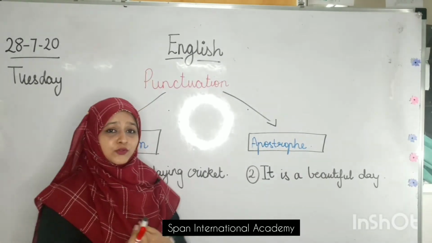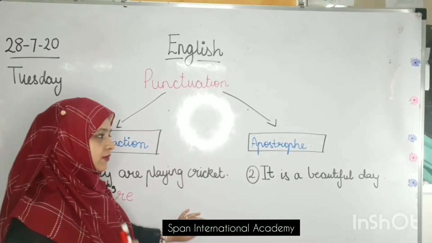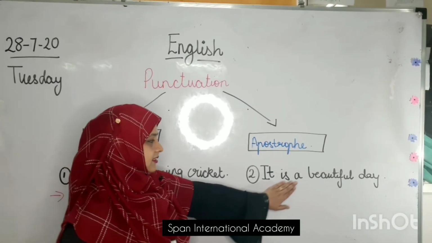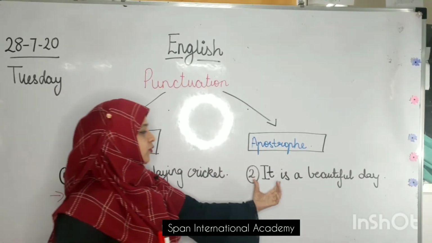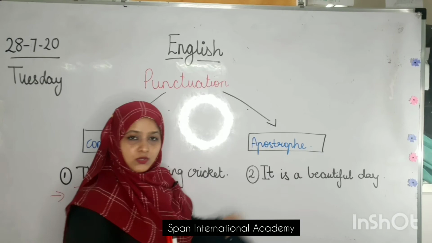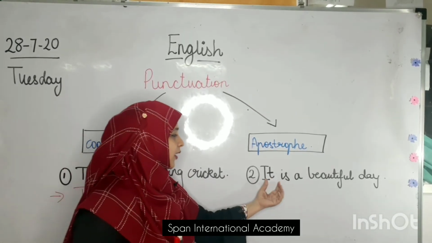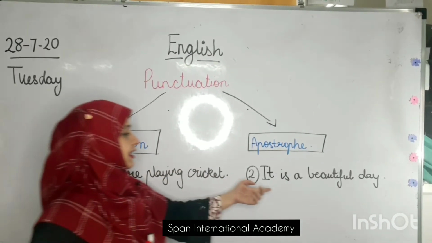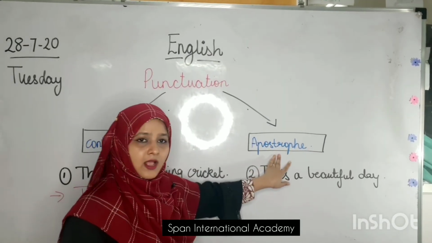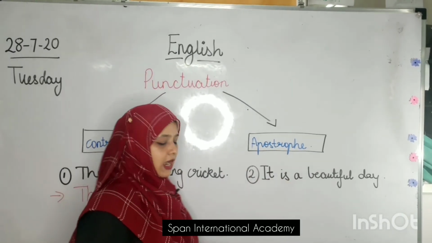So it is a beautiful day, and what should we say? Alhamdulillah for the beautiful day. It is a beautiful day. Yes. Now I'm going to mix it and is together to make a contraction. What do I get when I mix two words? I get a contraction using an apostrophe. So I will mix it and is. How do I do it?